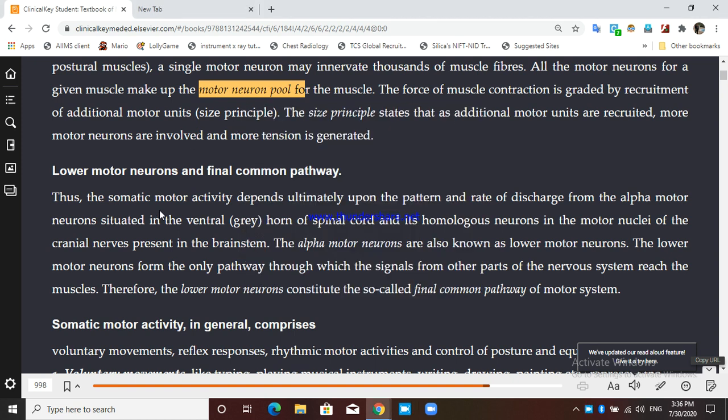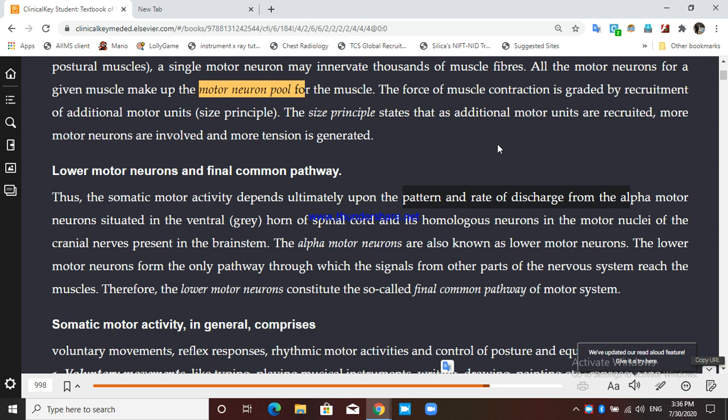so somatic motor activity, I mean whatever activity we do, like walking, running, any skillful activities, they all depend ultimately upon the pattern and the rate of discharge from the alpha motor neuron.